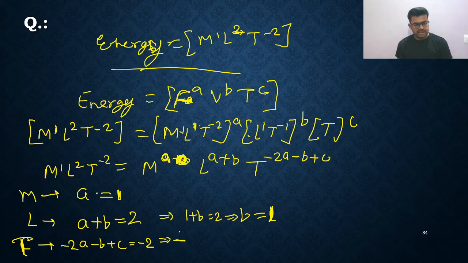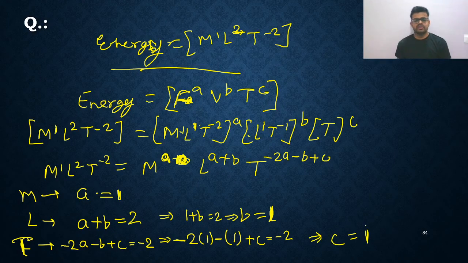Minus 2, and a is equal to 1. Now minus b is also there, so b is equal to 1. Plus c is equal to minus 2. So minus 2 cancels, and you will directly get c is equal to 1. So a is equal to 1, b is equal to 1, c is equal to 1.